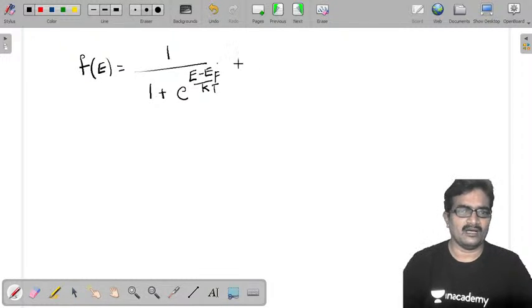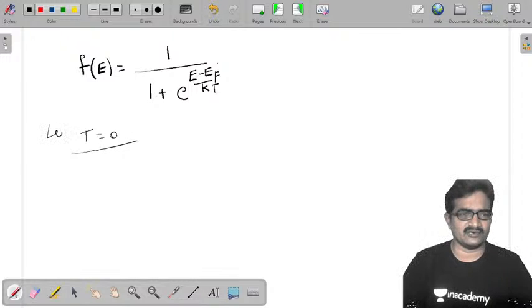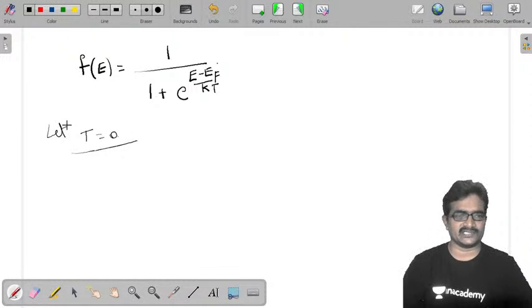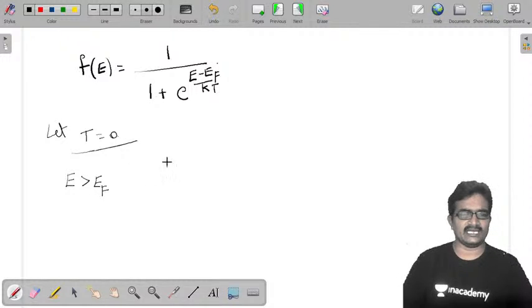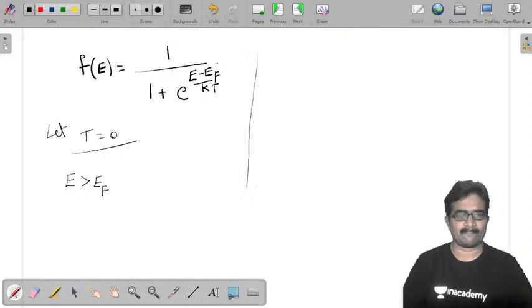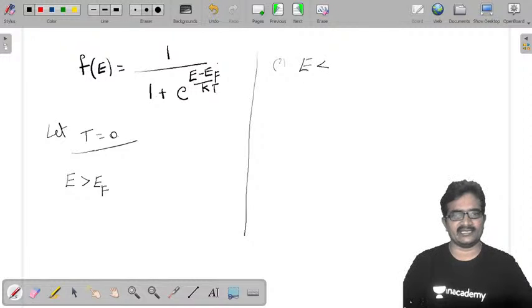Here, now I am taking the condition let T be equal to 0. Once T is equal to 0, you can take two conditions: E minus EF is greater than 0 or less than 0. That means either E is greater than EF, this is one possibility, and the second possibility is E less than EF.